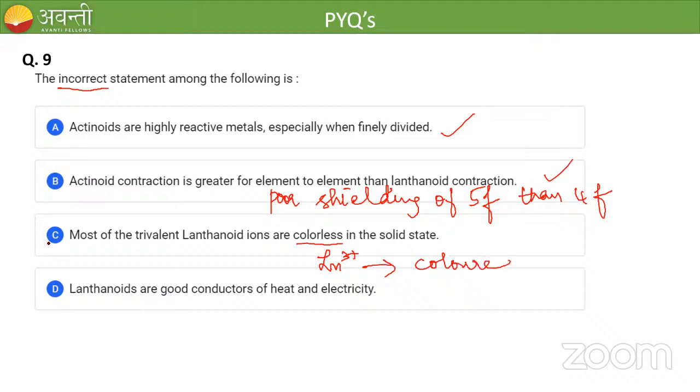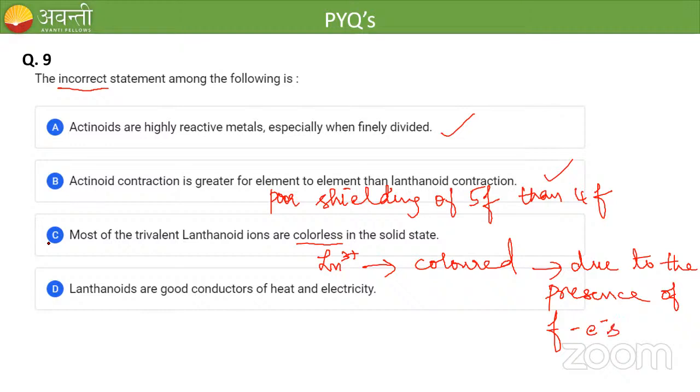They are colored. Why are they colored? Due to the presence of f electrons. Due to the presence of f electrons, f-f transition will occur and they are colored. But here they are saying most of the ions are colorless in solid state. So that is the incorrect statement, which is the correct answer for this question.